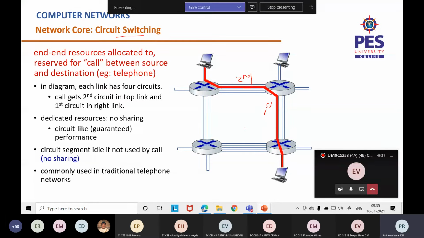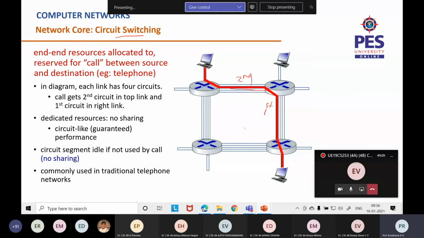This is a circuit, and from the second circuit it goes to the first circuit of the next switch, and then it goes to the host. So there are dedicated resources, which means that there's no sharing of the second and first circuit, which is already reserved by A and D. So there is a guaranteed performance here, since the line is dedicated to A and D, the complete bandwidth is only for A and D. But it's not the case in packet switching networks.